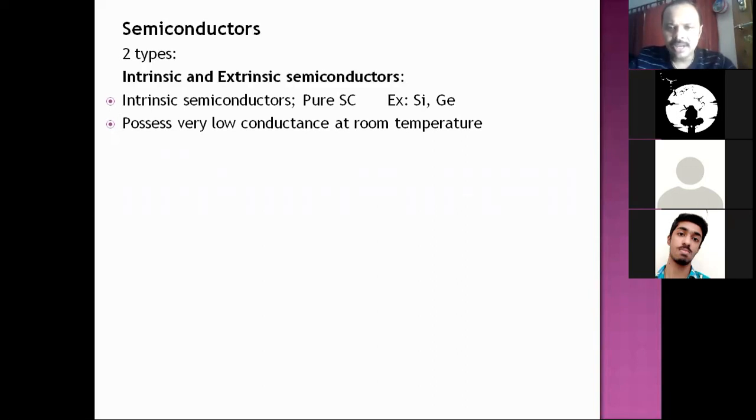Now, silicon and germanium have covalent bonds and they are tetravalent. They are not like metals, where there are free electrons in the electron sea, because of which easy conduction happens. Now, we have said in this sentence, they possess very low conductance at room temperature. Silicon and germanium being tetravalent covalent substances, how come they can conduct is the question. Any electronics students?